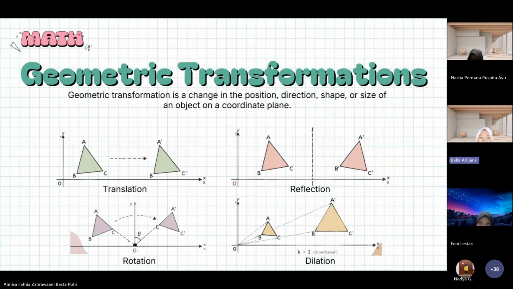Next, we will discuss geometry transformation. Geometry transformation is a change in the position, direction, shape, or size of a shape on a coordinate plane. Shapes can be moved, rotated, reflected, or resized without changing their basic form. There are four types of transformation: translation, reflection, rotation, and dilatation.